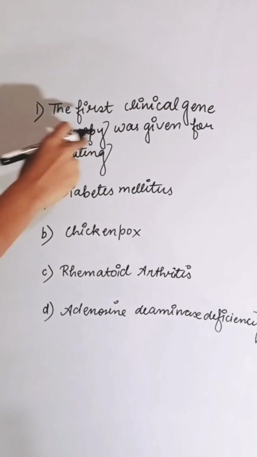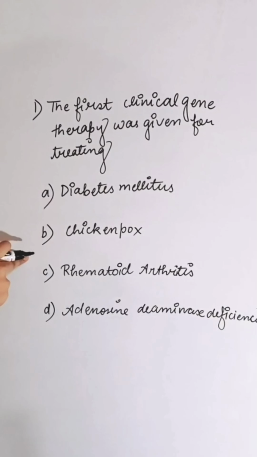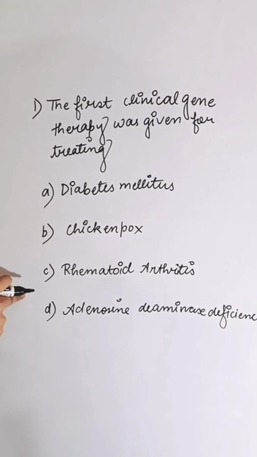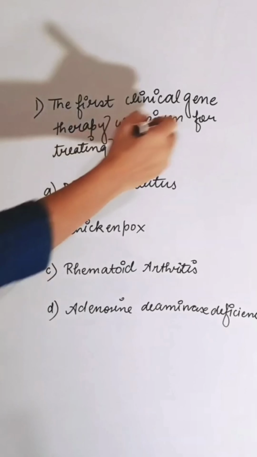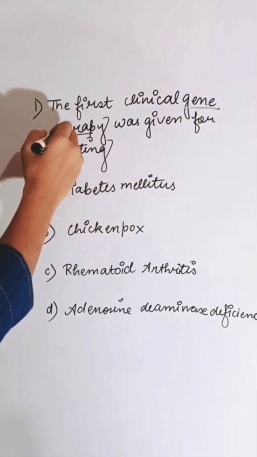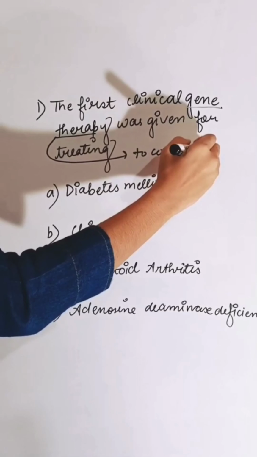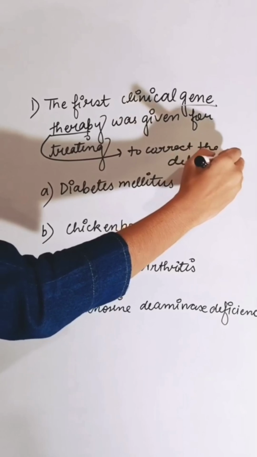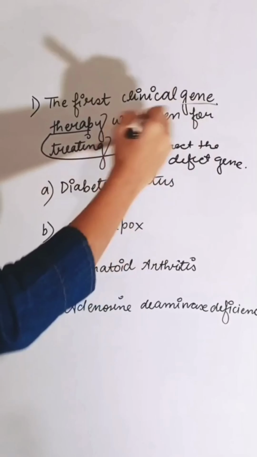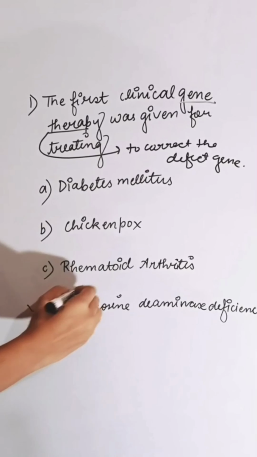First clinical gene therapy was given for treating: first option, diabetes mellitus; second, chickenpox; third, rheumatoid arthritis; and fourth, adenosine deaminase deficiency. Gene therapy means to correct the defective gene, which was given for treating adenosine deaminase deficiency. So the correct answer is D.